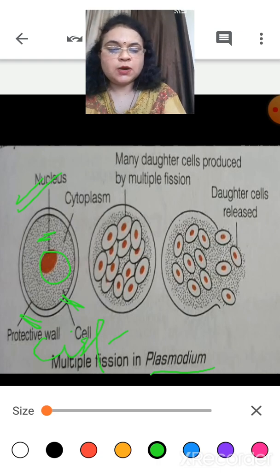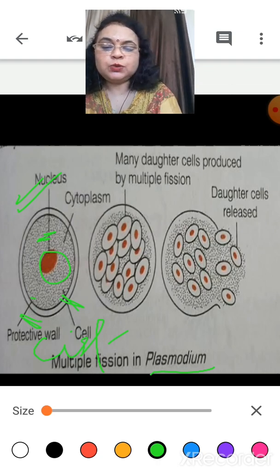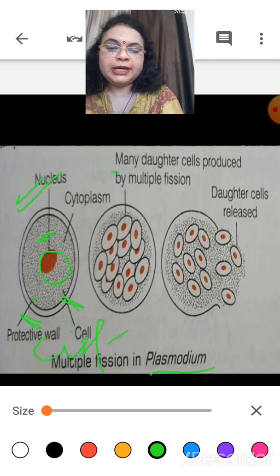Now let's see what happens. As they mature, the nucleus starts dividing. They not only divide into two equal halves, many daughter cells are produced by multiple fission.